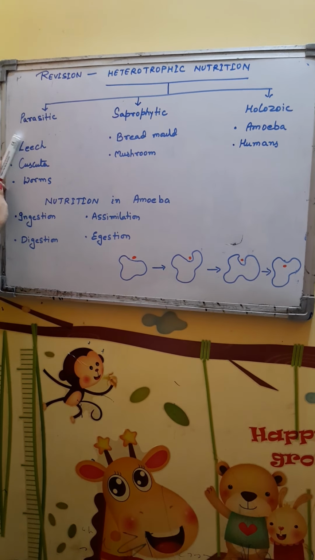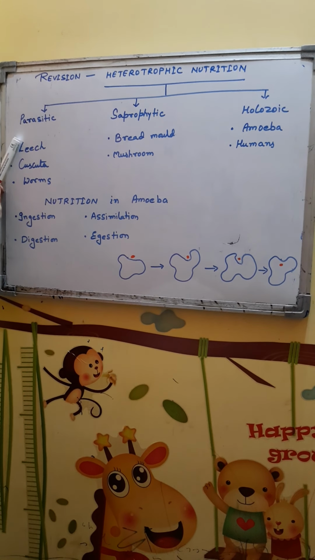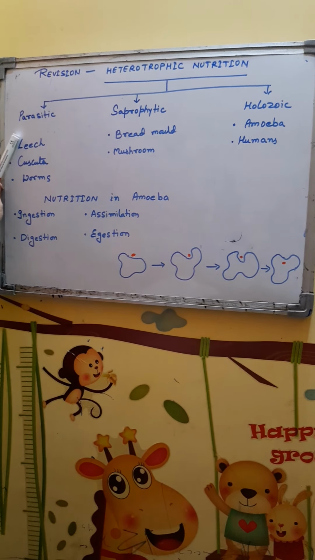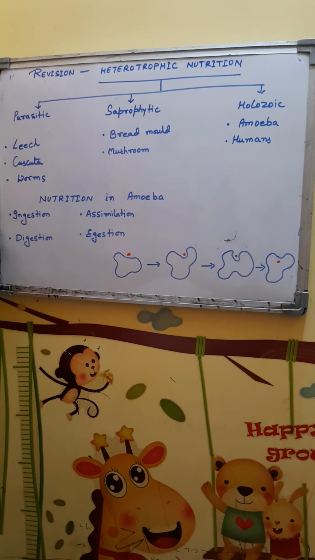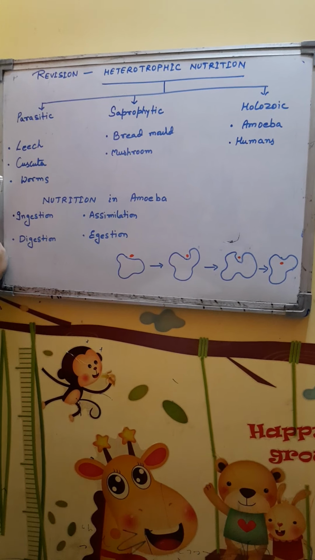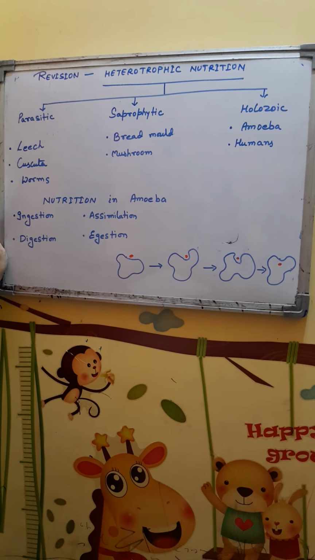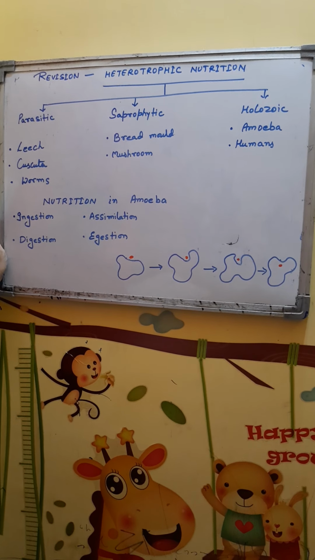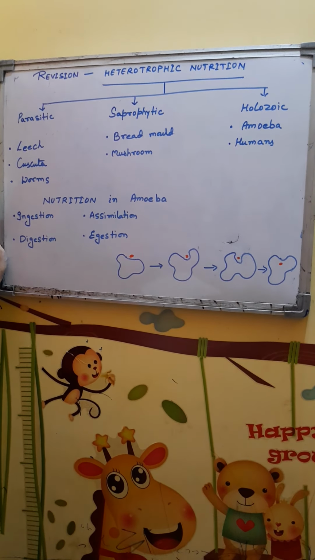The parasitic nutrition is a mode of nutrition where a living organism obtains its food from another living organism of some different species. The living organism which takes up food, and sometimes shelter, and sometimes both, is called parasite.